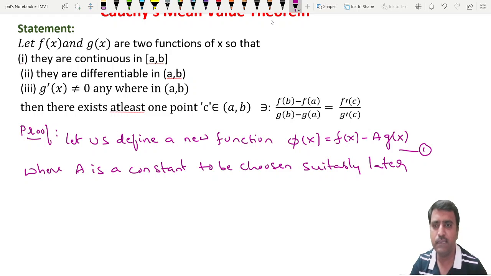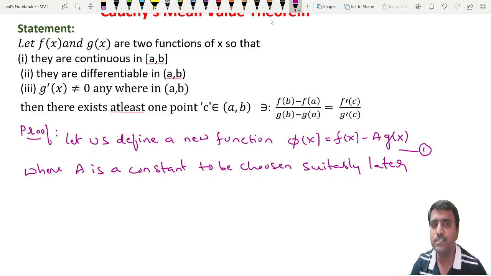From the given conditions, in the statement it is given that f of x and g of x are two continuous functions, so they are continuous in the closed interval AB. And here this phi of x is the combination of two continuous functions. A constant is there, but f of x is a continuous function and g of x is a continuous function.